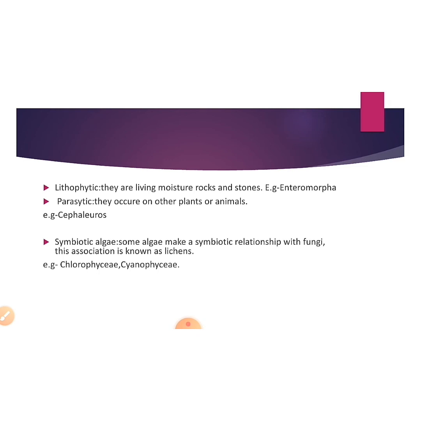Some algae make a symbiotic relationship with fungi. This association is known as lichen. Actually, lichen is able to grow in every environment. Chlorophytes and cyanophytes are symbiotic algae which make associations with fungi.